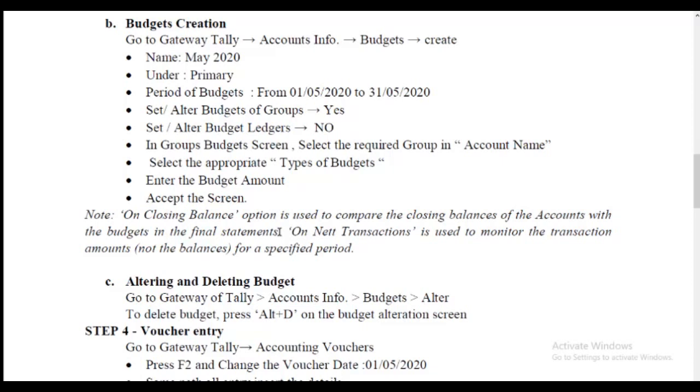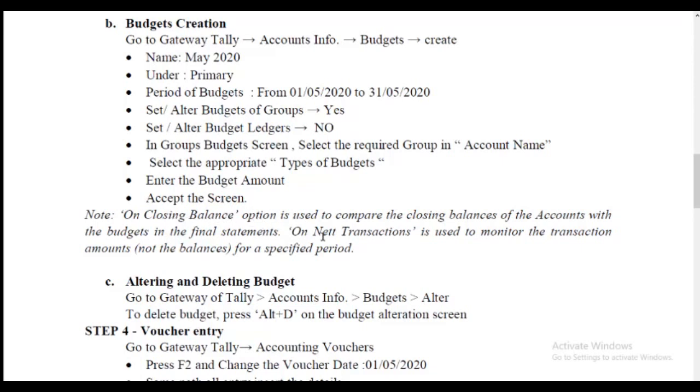Nominal expense amounts do not transfer from one financial year to another, but real account closing balances are transferred to next year's opening balance. So if you create a budget for real account ledgers, you select on closing balance.